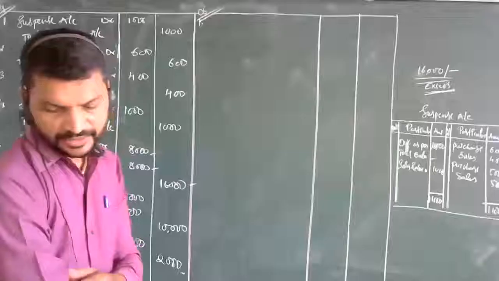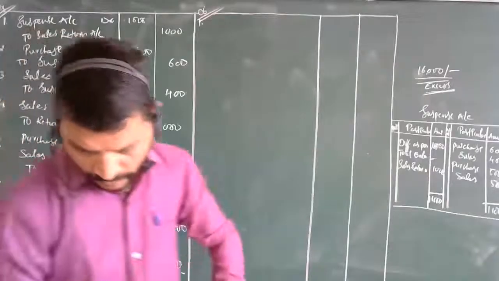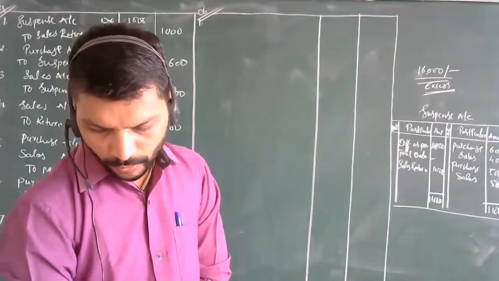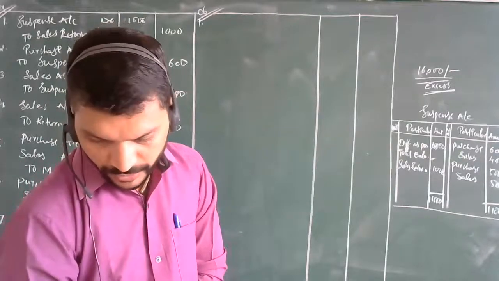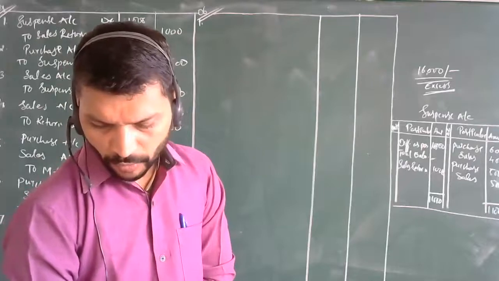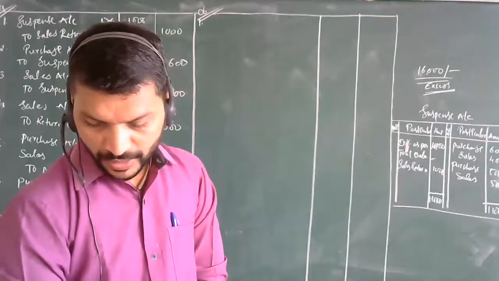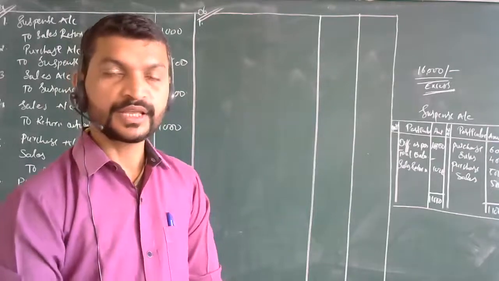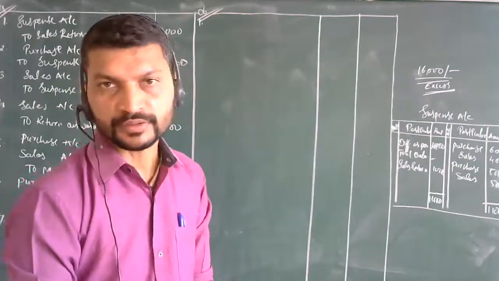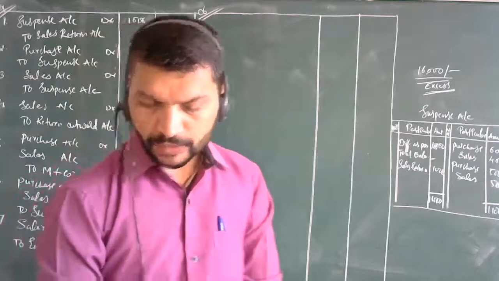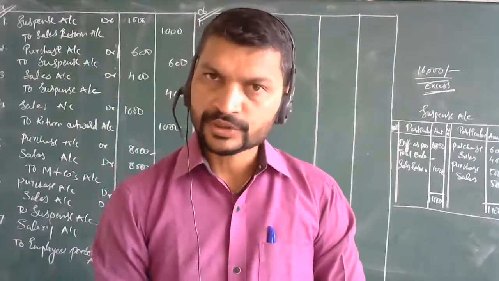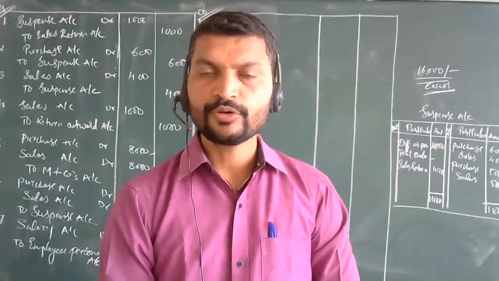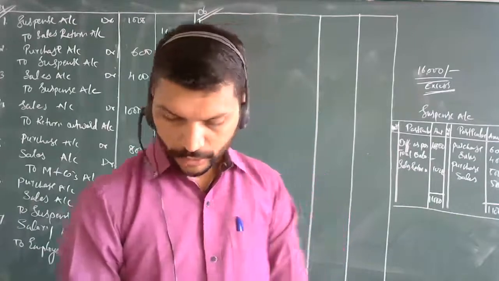The first stands with the cash received from Mohit. Cash received from Mohit's account is 4,000 rupees, but it was posted to the Mahesh account as 1,000 rupees. See, there is a difference of rupees 3,000. Actually it was to Mohit's account, but it was posted to the Mahesh account 1,000 rupees. Now the remaining 3,000, where are you going to post it, and that you are going to show here.